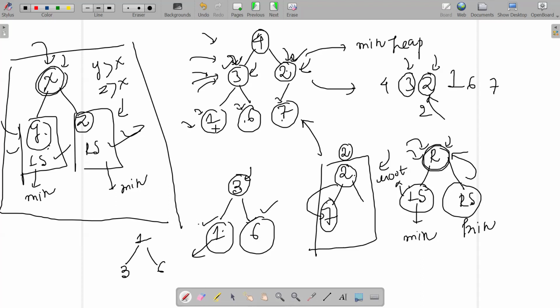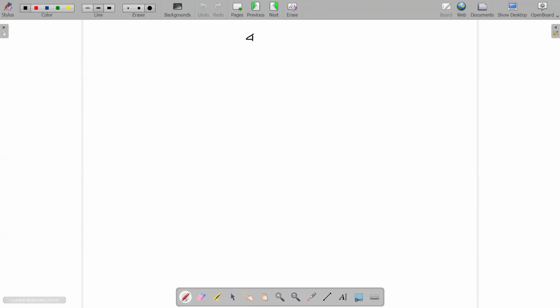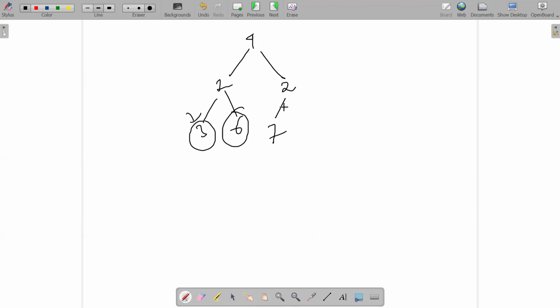Fine. If I swap 1 and 3, how is the overall structure looking? 4 is initially here, 1 comes into the picture, 3, then 6. No need to make any changes to 3 onwards because 3 would be the leaf node for me right now. And afterwards, I feel 2 is here and 7 is here. That's it. Is the entire segment converted to a min heap? Let me know on this. Yes. This segment also.